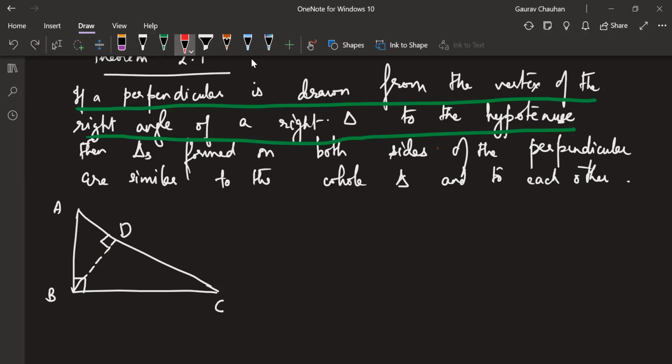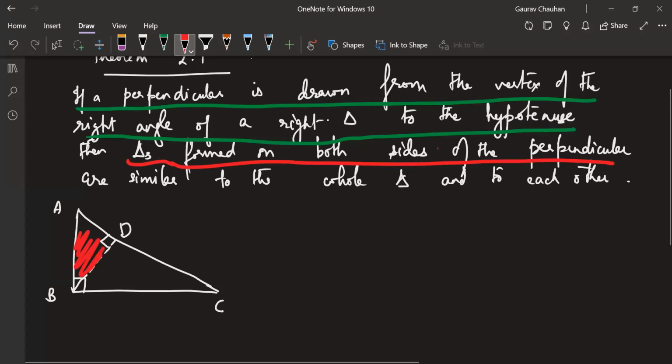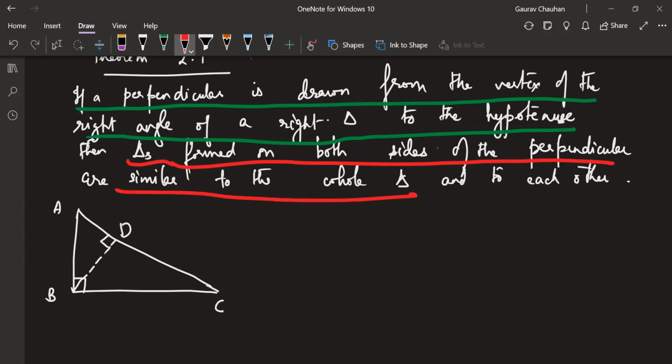Now, what is it saying? The triangles formed on both sides of the perpendicular. Which two triangles is this? Can Dikshit tell me which two triangles is this? Sir, ADB and BDC. Perfect. So the triangles formed on both sides of the perpendicular are similar to each other, and are similar to the whole triangle, which is ABC. And to each other.